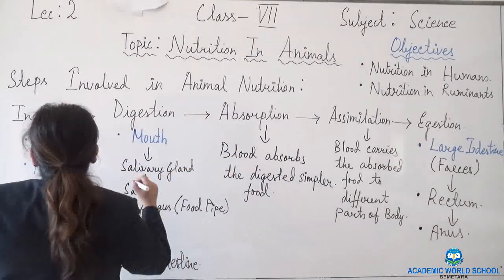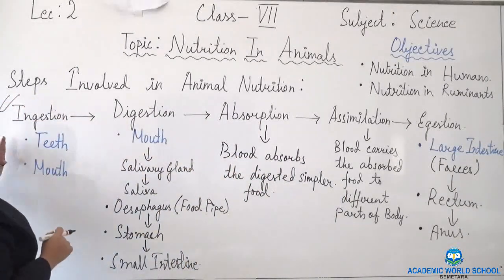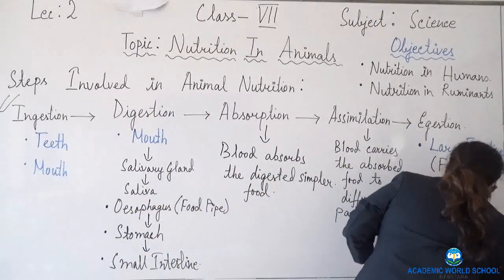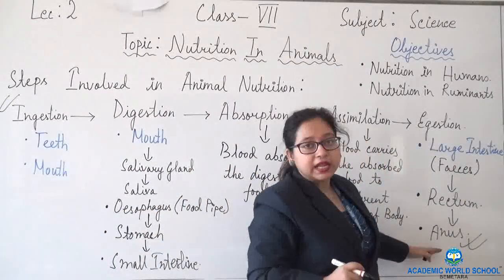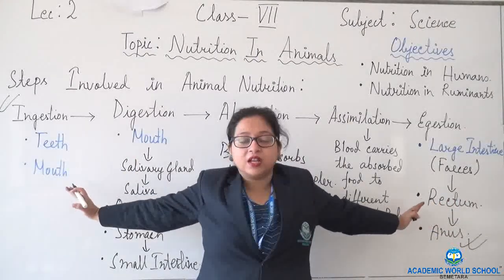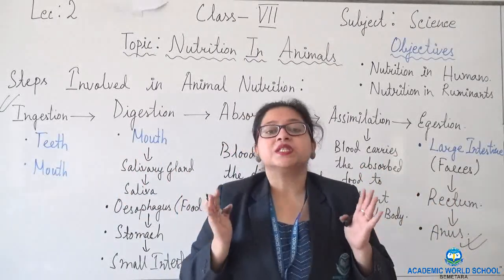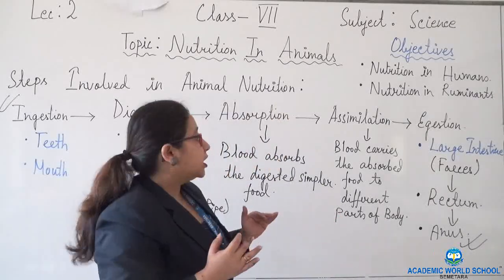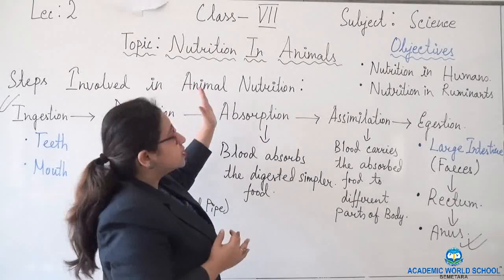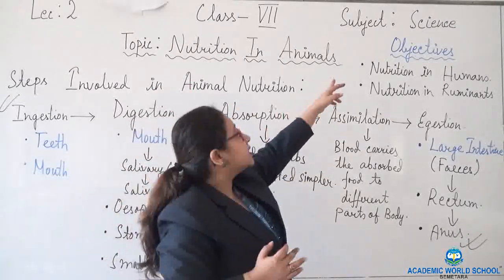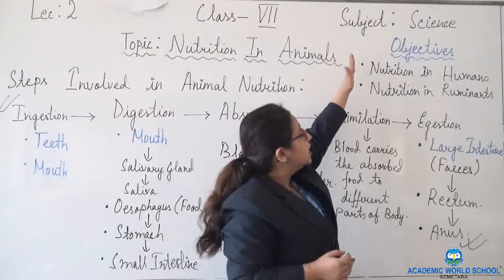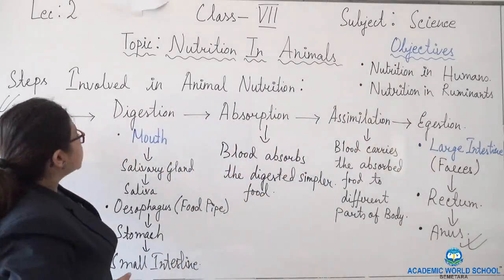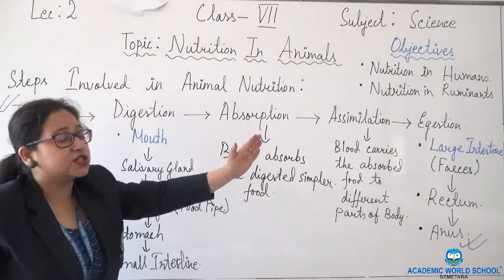So here we start ingestion with teeth and mouth, and we complete our digestion with the help of the large intestine, rectum and anus. This overall is the steps and the organs involved in nutrition in humans. See, the first objective that is written here is nutrition in humans. So: ingestion, digestion, absorption, assimilation, egestion.